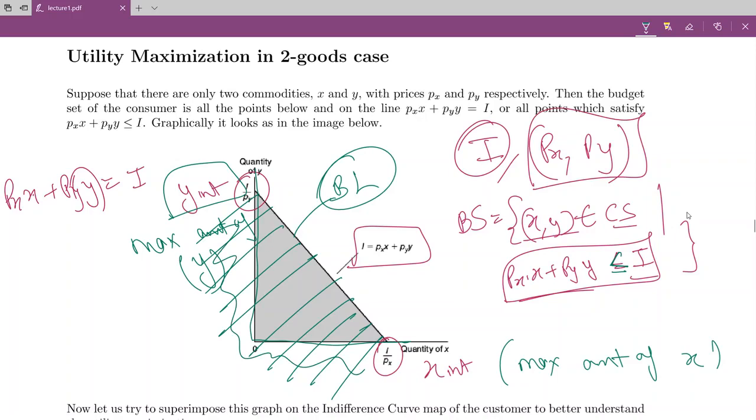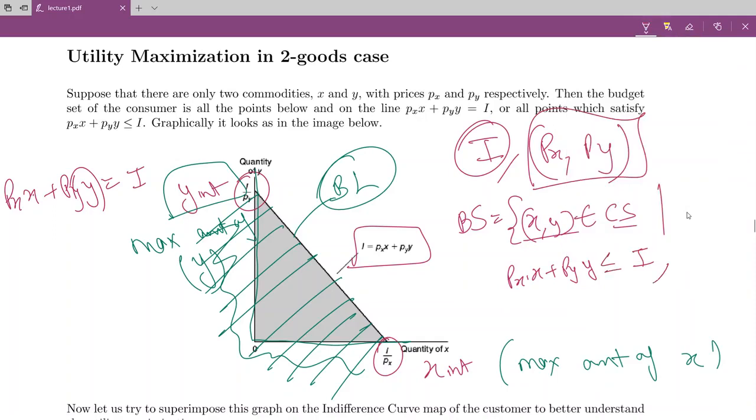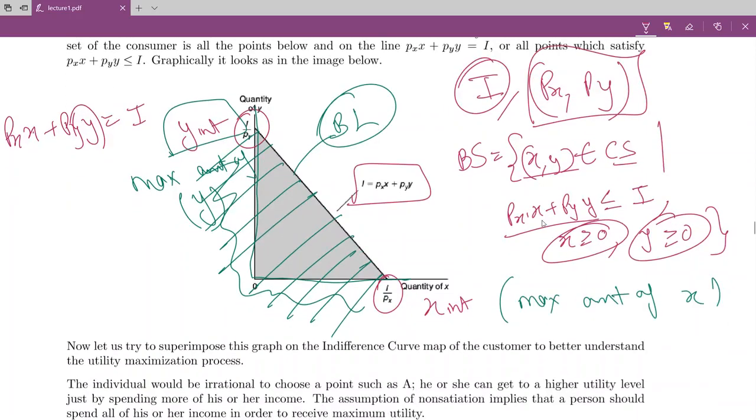Okay, so you can add additional constraints here instead. So instead of just relying on this one constraint, you can write the budget set as Px x plus Py y less than or equal to I, comma x greater than or equal to 0, comma y greater than or equal to 0. So this is a complete definition of the budget set now. It says that the points must be affordable and the quantities must be non-negative. You cannot consume negative amounts of any quantity. So that gives you your budget line.